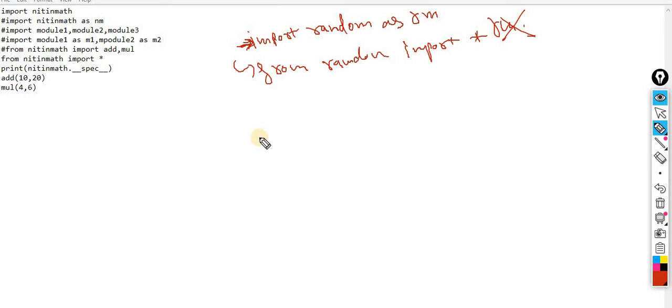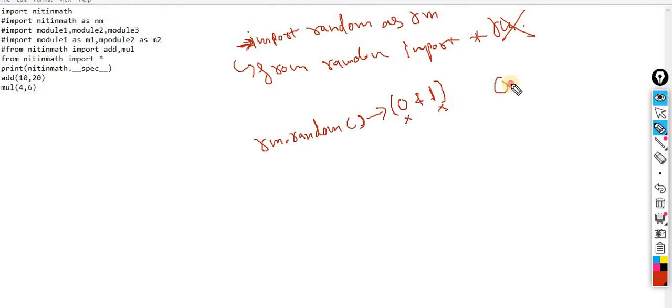So here the first is rm dot random. It is generating a random value, and the important point is from which range. If I'm saying rm dot random, it means it is generating a value between 0 and 1. Keep this point in mind. It will not consider 0, and it will not consider 1.